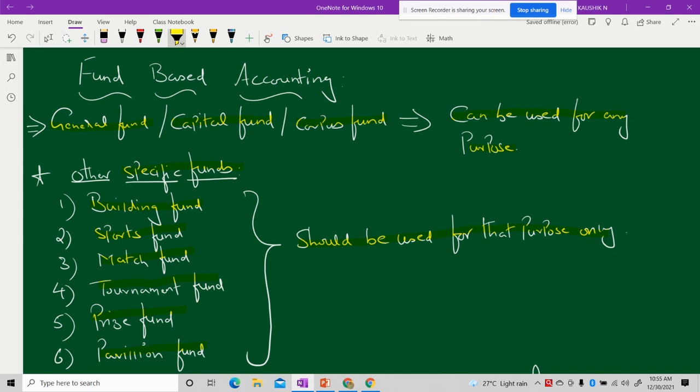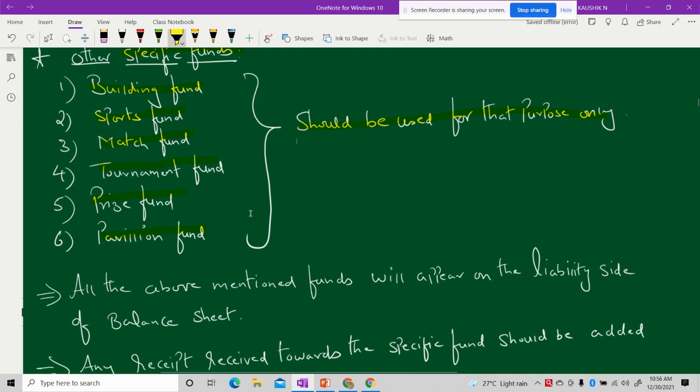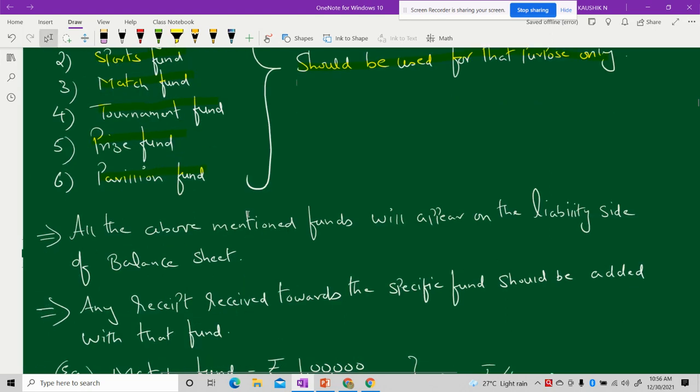So, that's the reason the specific funds can't be used for any other purpose except for the purpose for which it is being created. I hope I'm making sense to you. You are able to catch up with me. Now, moving further, let's try to understand where we will locate these specific funds in our NPO.